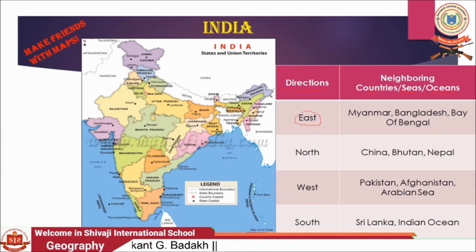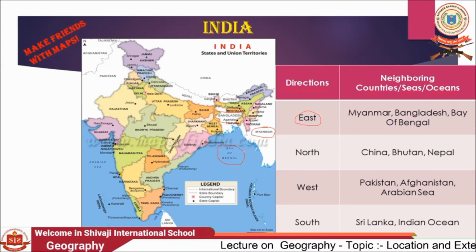At the east, you can see Myanmar, followed by Bangladesh, which lies to the eastern direction of India, and we also see the Bay of Bengal. The Bay of Bengal also lies to the eastern direction of India.